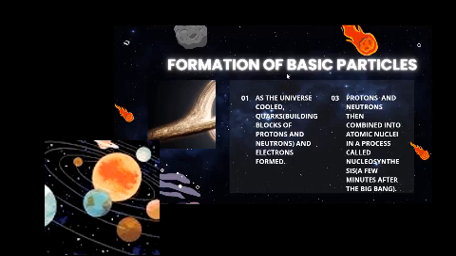So when the universe started to cool down, what happened? Protons and neutrons were all built. They all came into existence. Because of that coolness, recombination happened. And the quarks that were building blocks of protons and neutrons came into existence. After that, they combined into atomic nuclei in a process called nucleosynthesis.